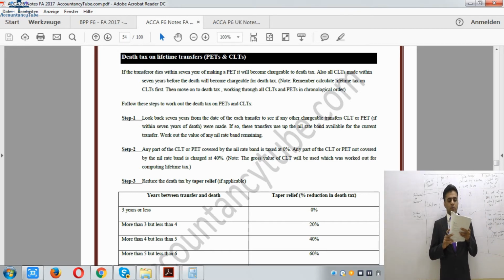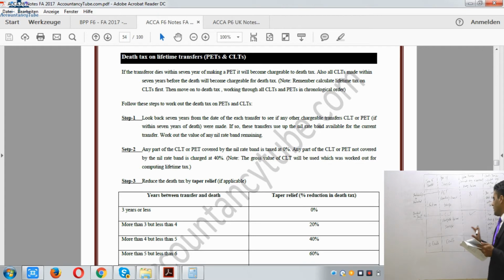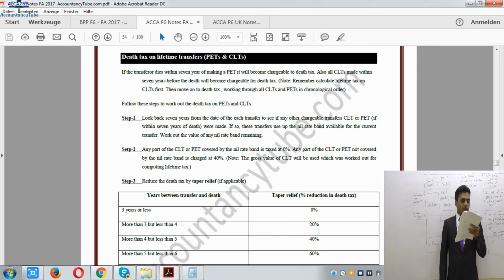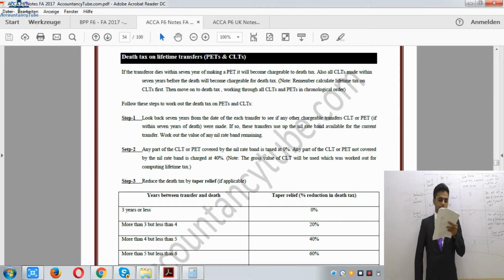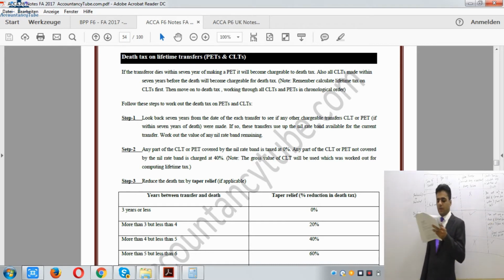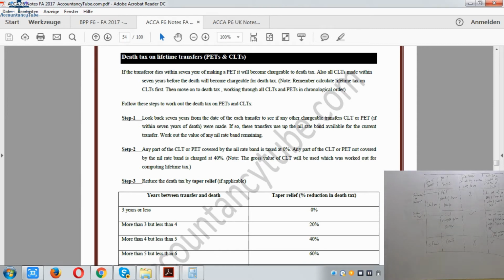Note the gross amount of the CLT will be used, which was worked out for computing lifetime tax. As I said earlier as well, we will use the gross amount, as you can see here, where the last section of the CLT will use the gross amount on death while calculating the tax at death. So we'll take the net amount plus the tax which was paid during our lifetime. In step 3 it says reduce the tax by taper relief. And in step 5 it says deduct any lifetime tax paid. This will only be applicable for CLTs, because for PETs we would not have paid any tax during our lifetime.